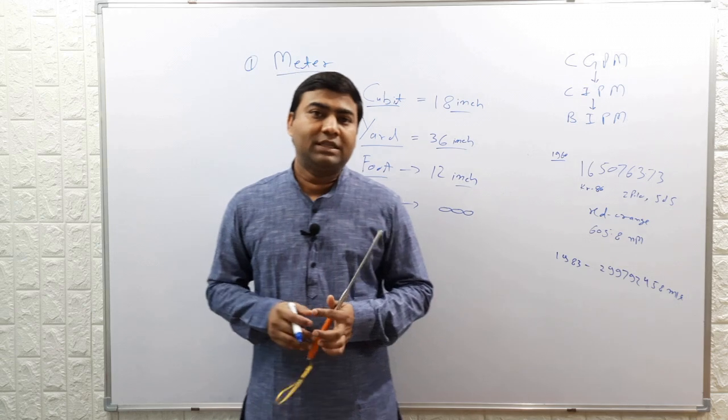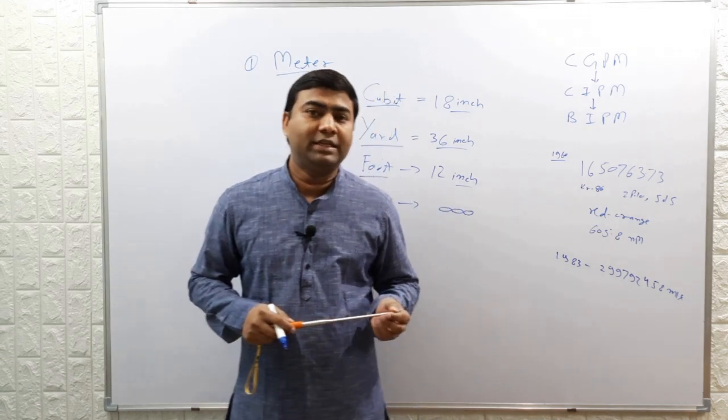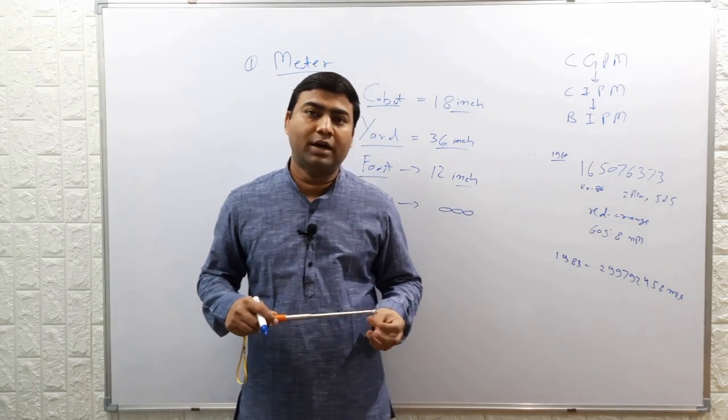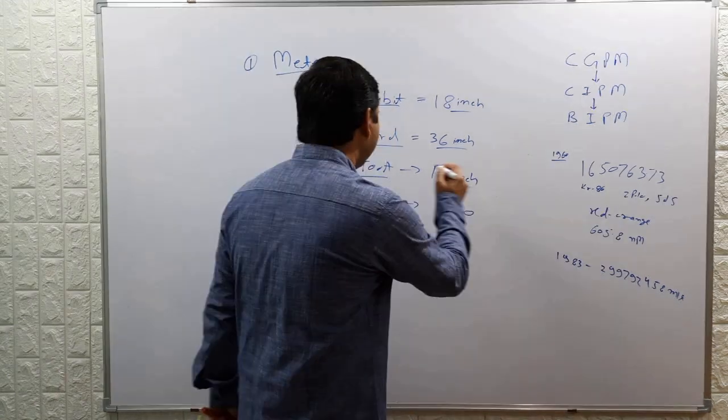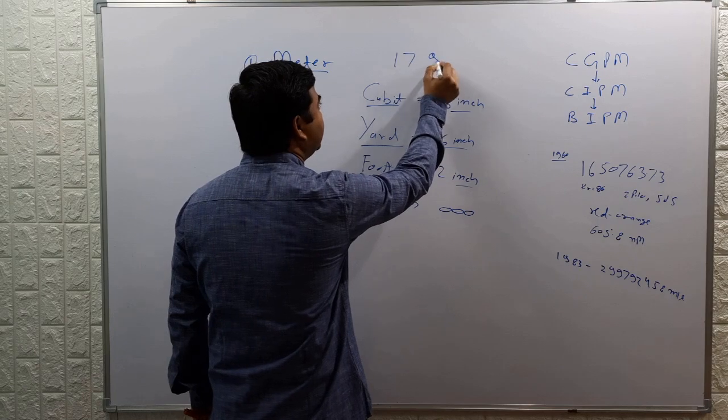As we have discussed, in France the metric system was introduced after the French Revolution. The French Revolution was in 1790.